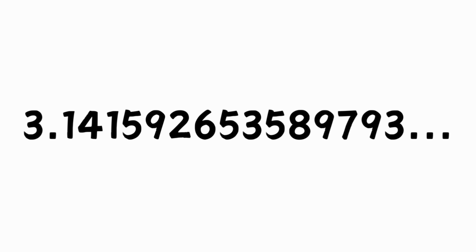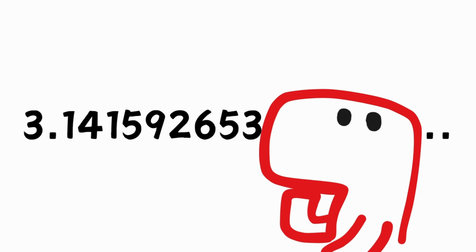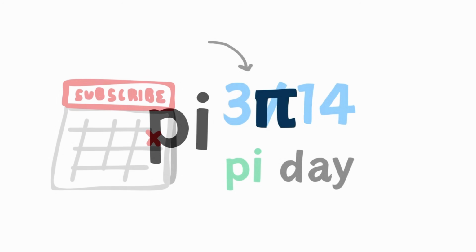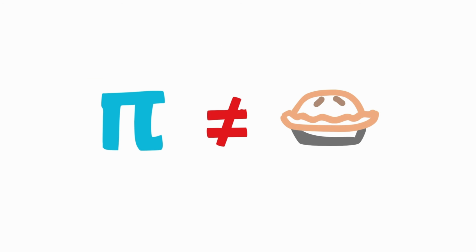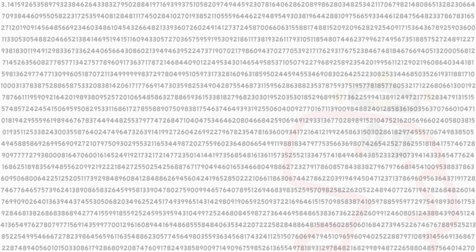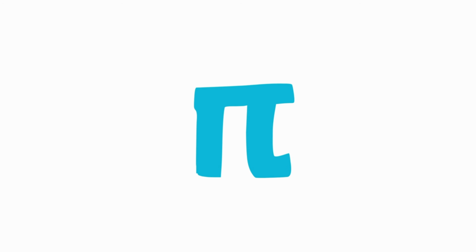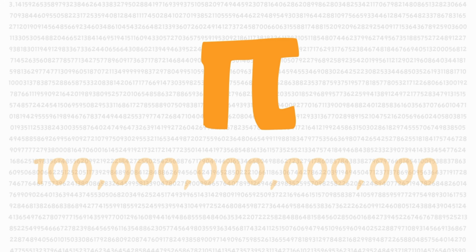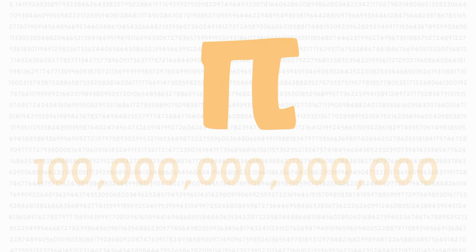3.1415, you know the drill. You may think that we know this number very well, but what if I told you we still don't fully understand pi? Pi is perhaps one of the most iconic numbers out there. We celebrate Pi Day, we crack punny pi jokes, and we even calculate pi to the trillionth digit and then try to memorize it. With all this in mind, pi is arguably one of the most overlooked numbers in our age. Even though we know over 100 trillion digits of pi today, there are still many things about pi that we don't know. But first, how did it all begin?